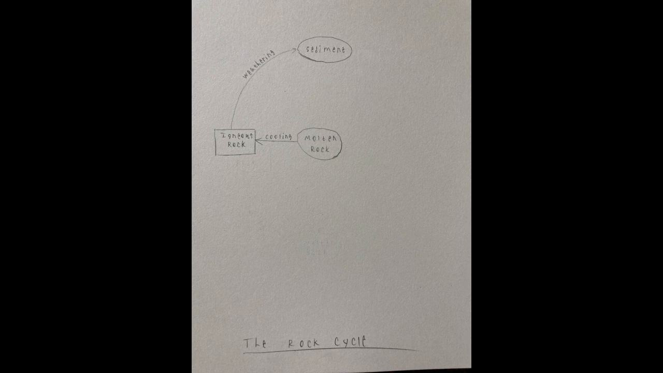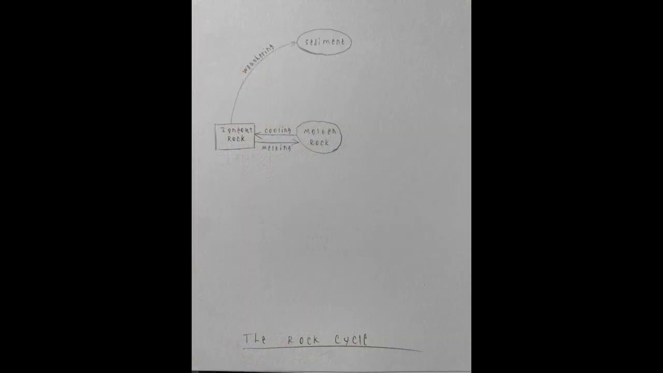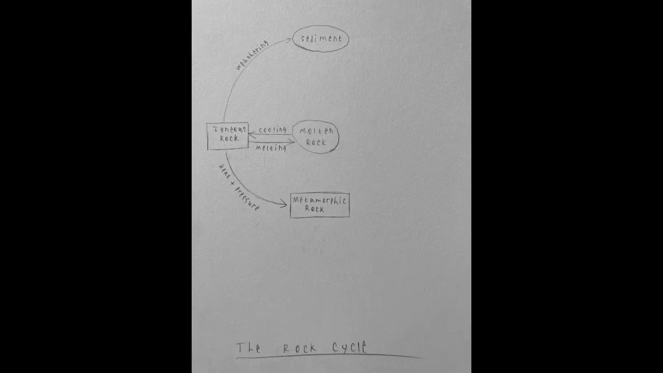This molten rock then cooled to form igneous rocks. Then there was a few ways things went. Some rock weathers and it becomes sediment. Other rock remelts into molten rock. And other rock gets buried and exposed to intense heat and pressure to become metamorphic rock.